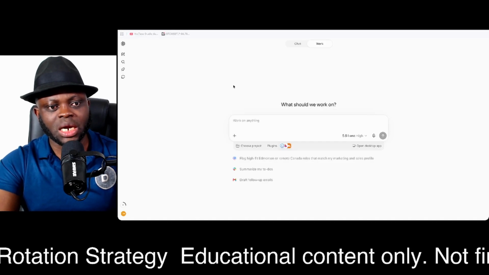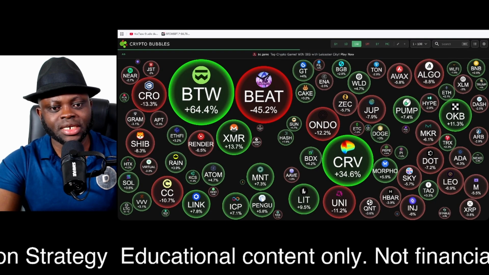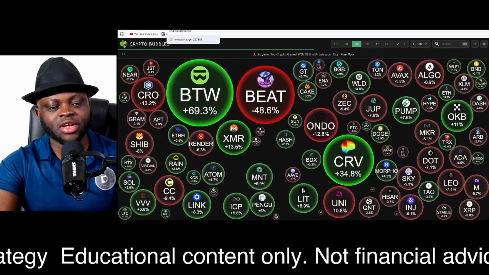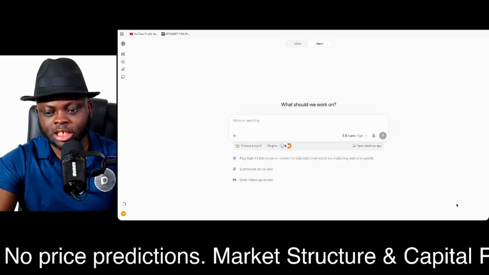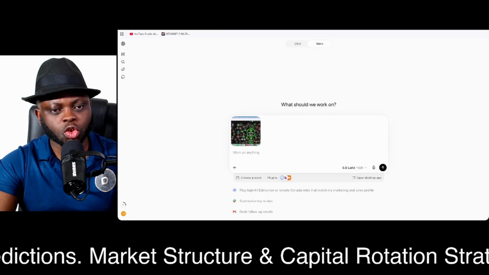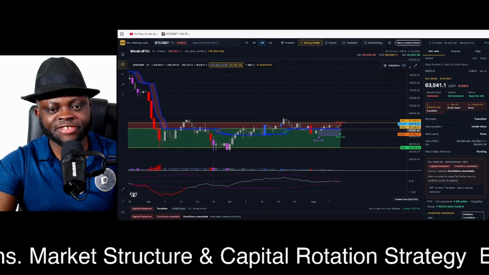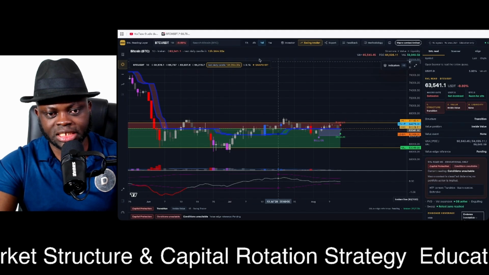The first thing I want to understand is what crypto bubbles is doing in terms of the altcoins that are doing well against Bitcoin. I take a screenshot to my ChatGPT Work, and I come to the DBC SVL framework platform.